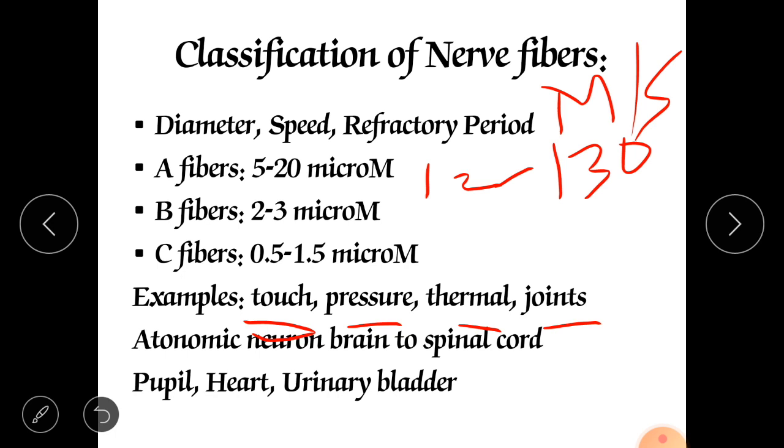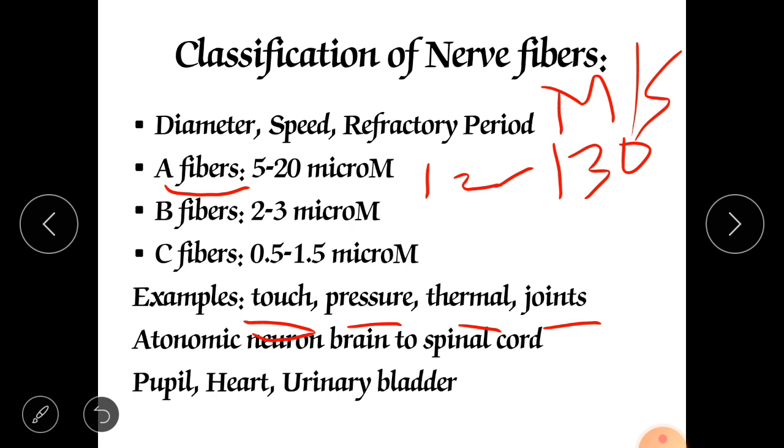So whatever the sensory perceptions, sensory nerves are there, or the nerves which give orders to your skeletal muscle to do the activity, to show your response through the skin or through your hand, they typically contain the A fibers.